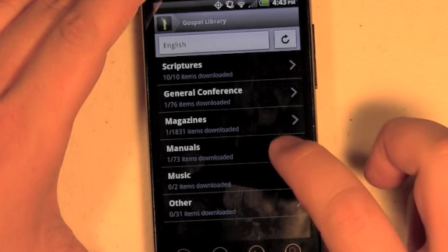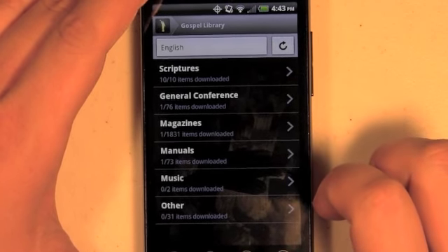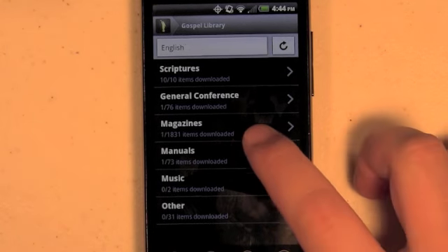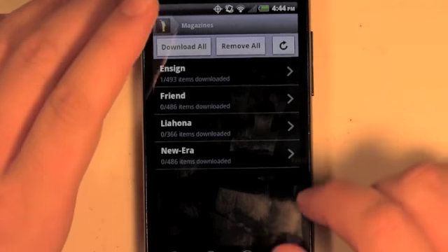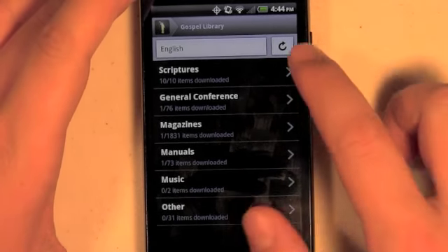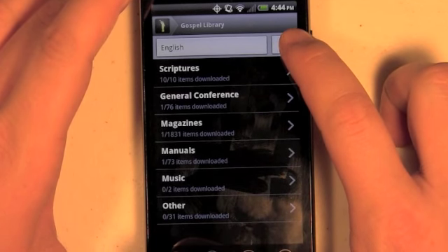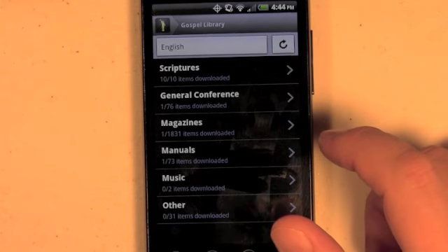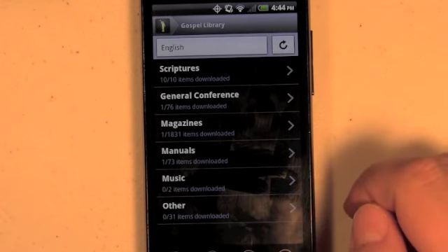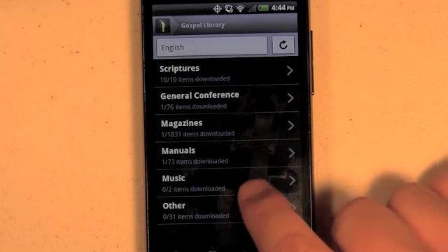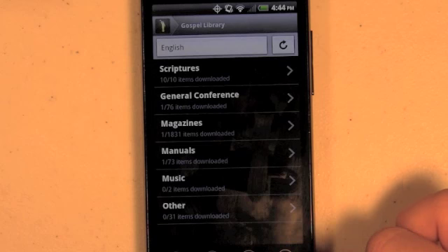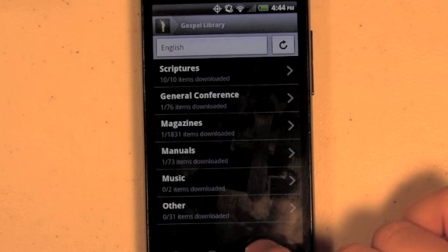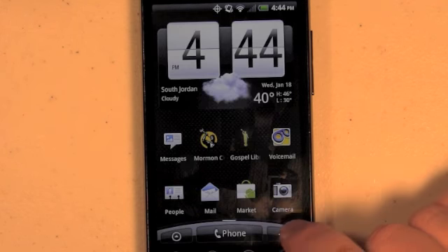If you ever think you're missing a magazine or some other content that might be out, say it's a new month and you don't see the magazine in your list, the first thing you'd probably want to do is to press this refresh button that will update the catalog so that you can be aware of new content that's available. This will also happen automatically over time, but it may not happen as quickly as you're wanting it to sometimes.